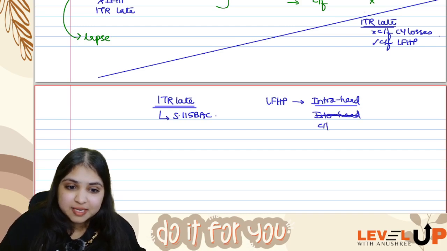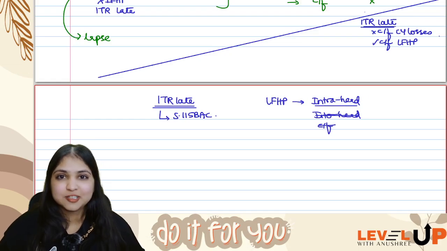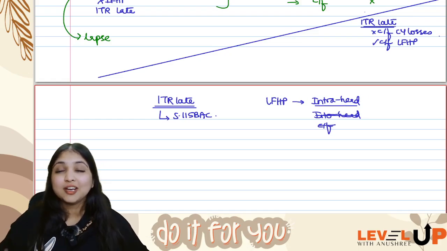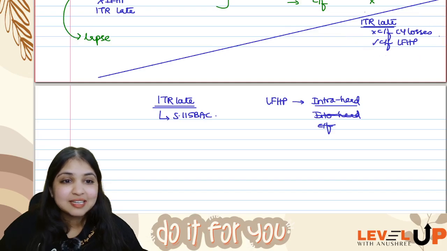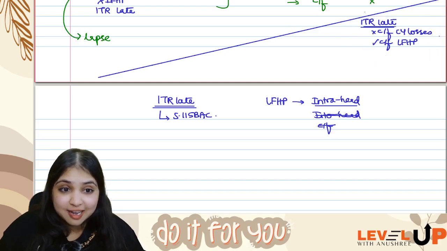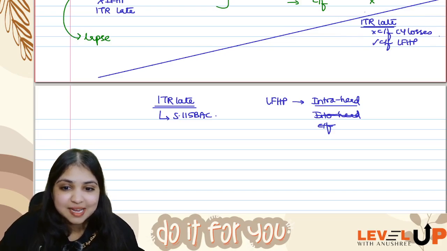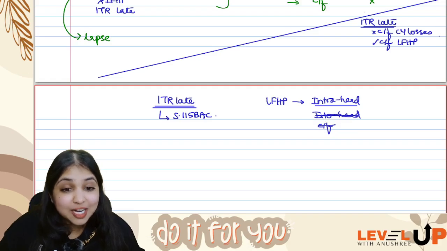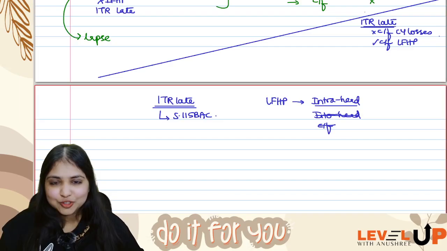Under 115 BAC, carry forward of losses is also not allowed. So only intra-head is possible, but even intra-head I am not able to do, as I am not having any other income from house property. But here we learned that, even if you file ITR late, you can still carry forward loss from house property. Yet here I am saying, you filed ITR late, you can't carry forward loss from house property. So there is a mismatch in provision over here.